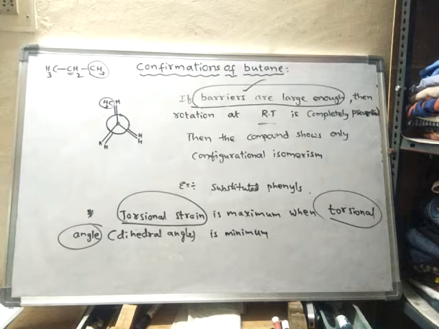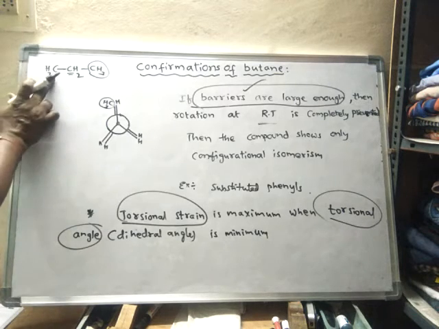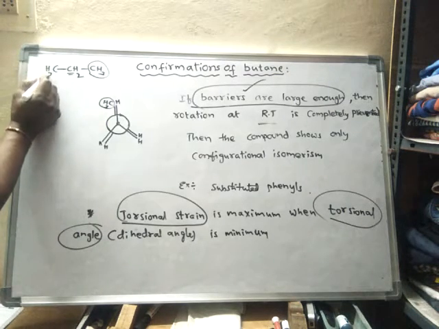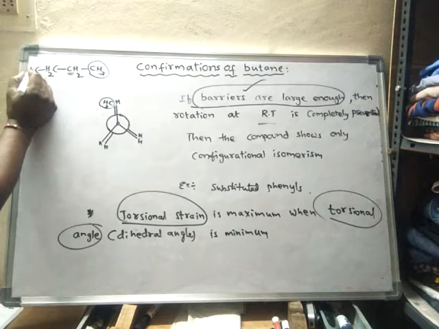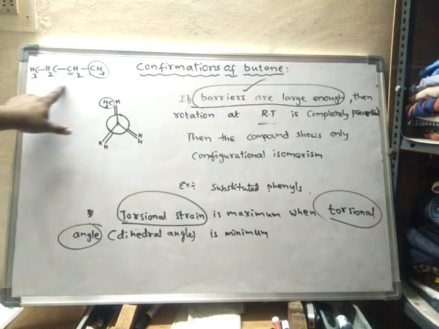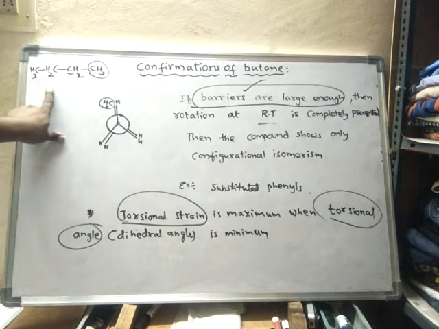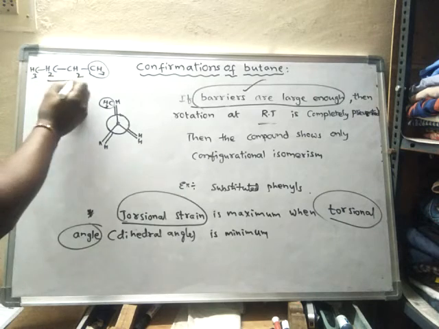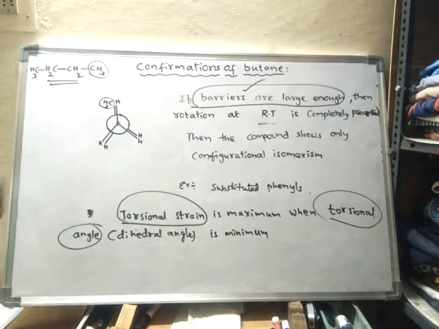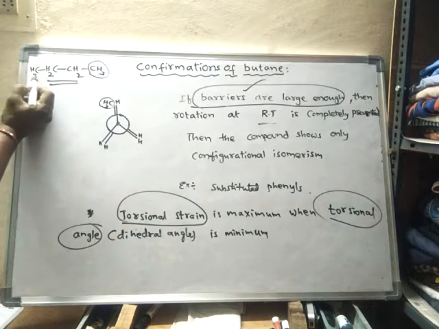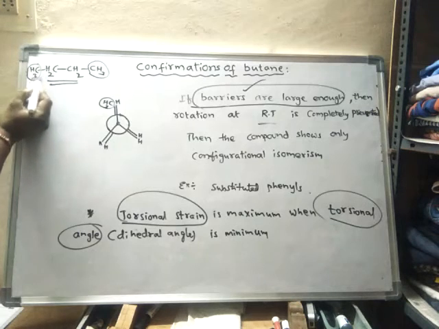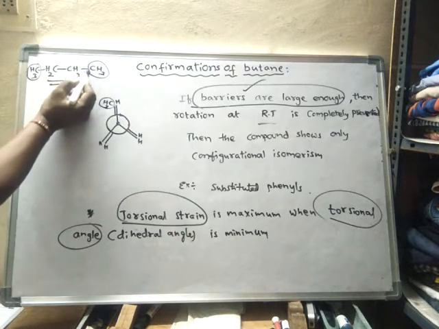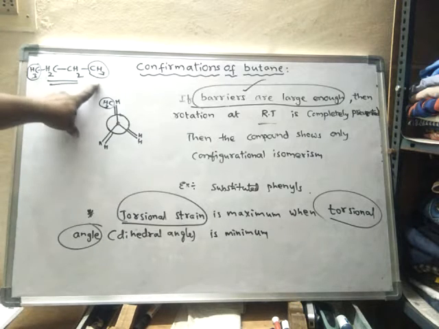Suppose one of the hydrogens is replaced by a methyl group on this carbon, and even on this carbon also one hydrogen is replaced by a methyl group. Now it should be called butane, but we still call it disubstituted ethane.